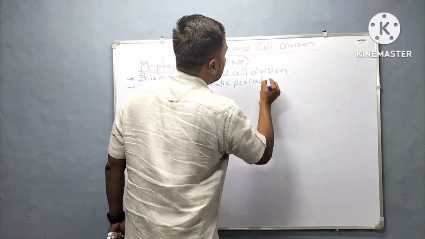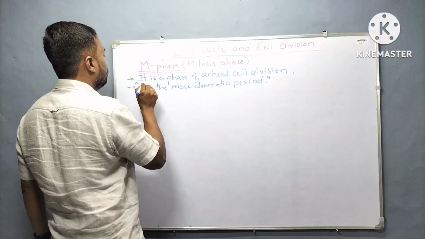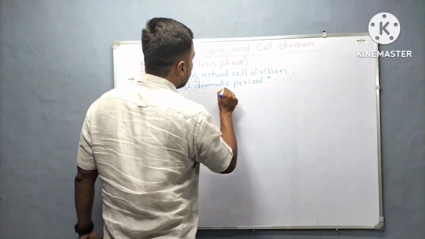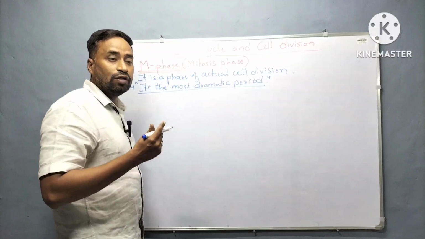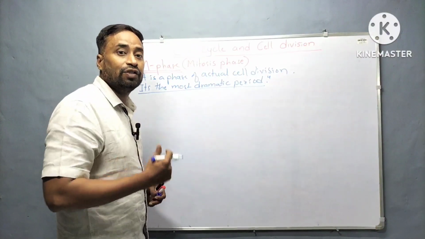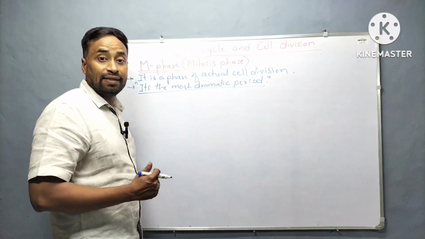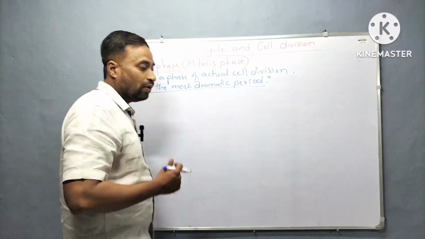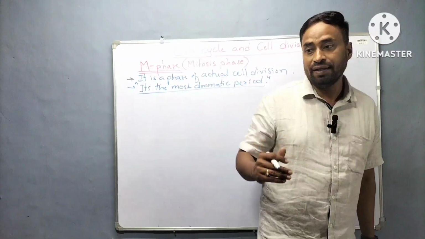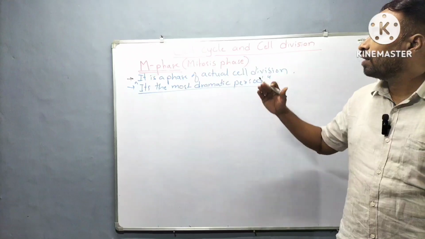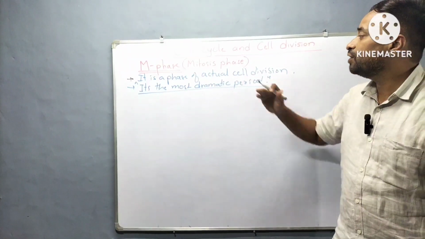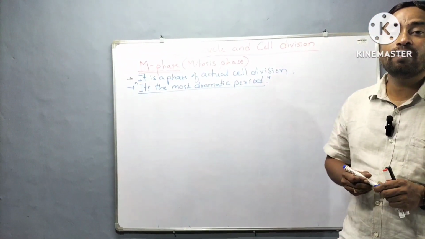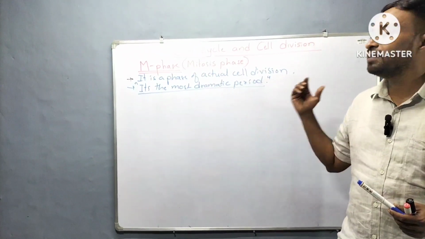This is because so many changes or reorganizations will occur in the cell cycle. So many reorganizations between the cell constituents occur in this stage. That is why it is said to be the most dramatic period of the cell cycle.